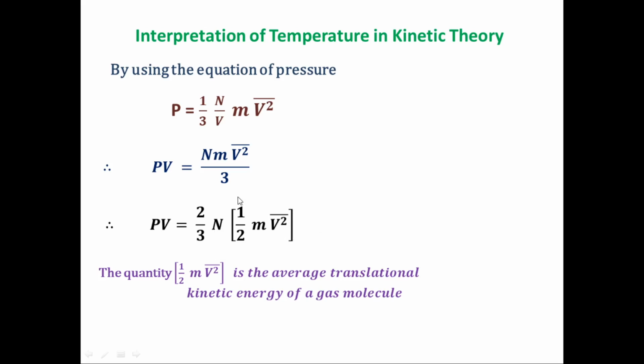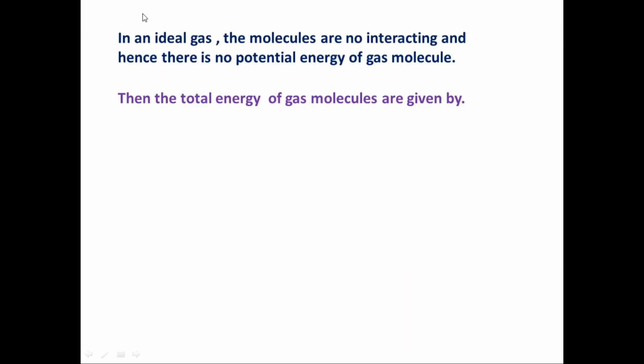When we determine the average translational kinetic energy of the gas particles, the very important concept comes when we discuss an ideal gas. Imagine a gas container. The gas particles inside it perform random motion.